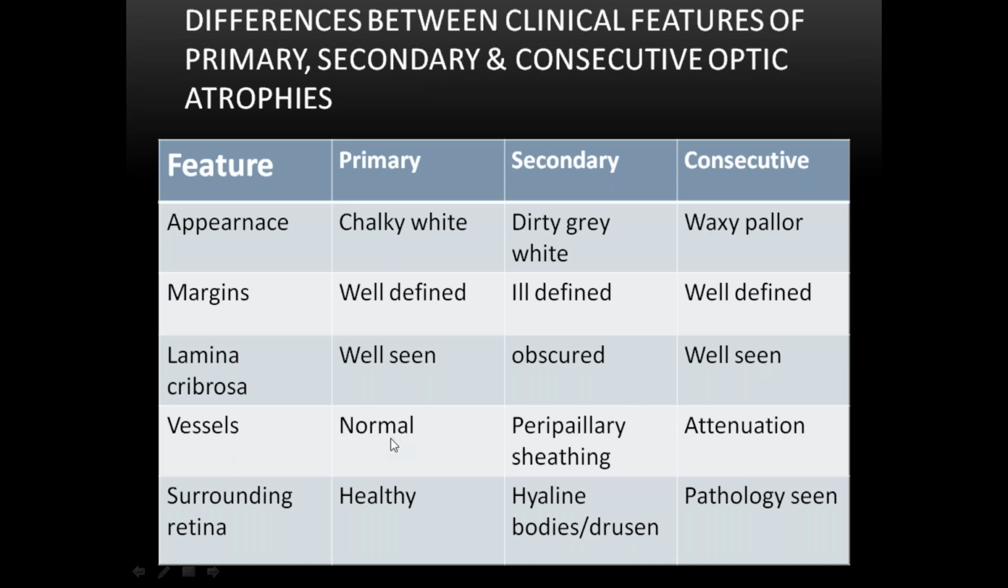Vessels are normal in primary optic atrophy. Attenuated vessels with peripheral sheathing are seen in secondary optic atrophy. There is attenuation of vessels without sheathing in consecutive optic atrophy. The surrounding retina is healthy in primary optic atrophy. Hyaline bodies and drusen are seen in secondary optic atrophy. In pathology, there is degeneration of the retina and underlying choroid in consecutive optic atrophy. These are the differences between primary, secondary, and consecutive optic atrophy.